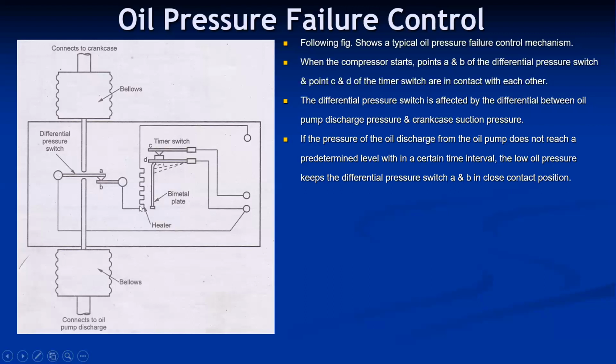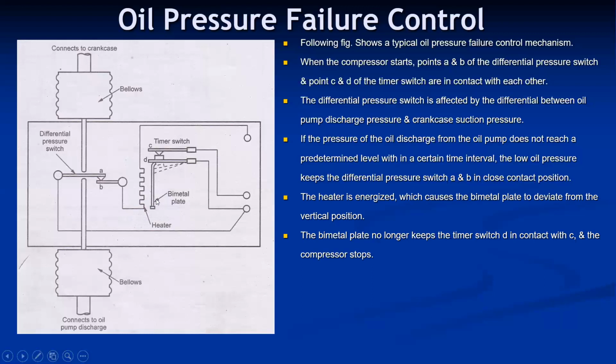Initially the compressor starts, so the pumping starts, and for the predetermined time interval, if it doesn't reach the required pressure, it remains in contact. So the current flows and this particular heater energizes, which causes the bimetallic plate to deviate from the vertical position, and this bimetallic plate no longer keeps the timer switch D in contact with C, and the compressor stops.